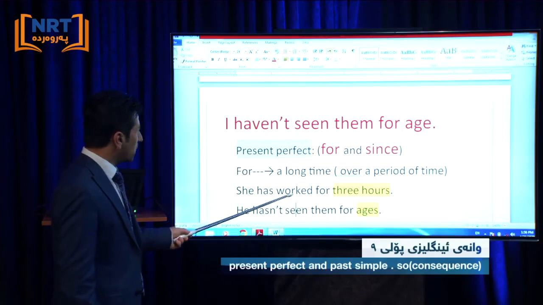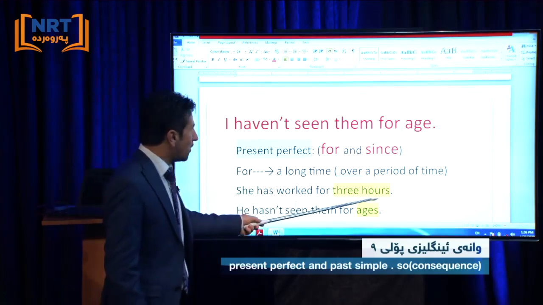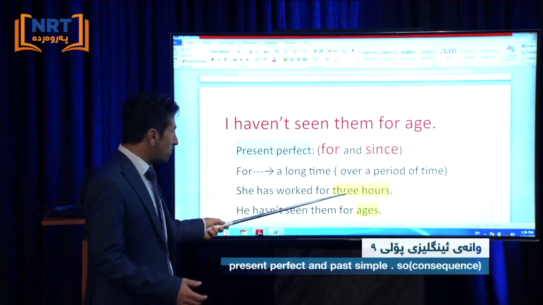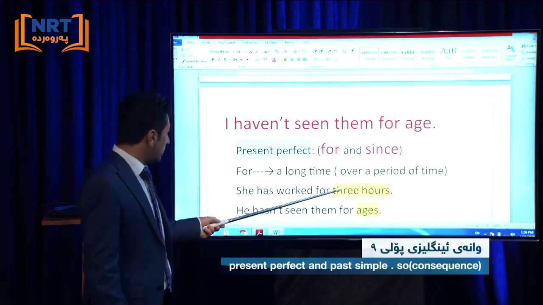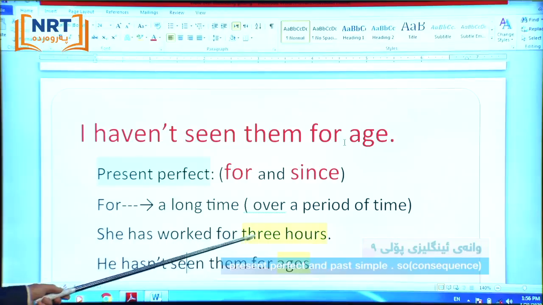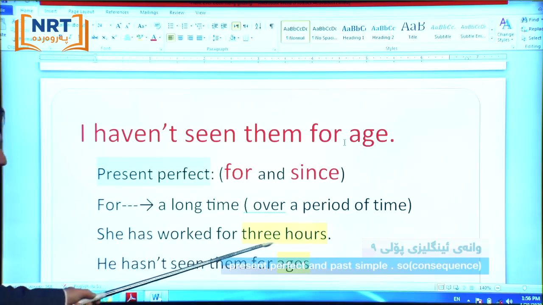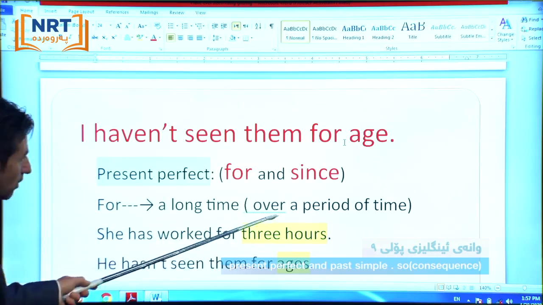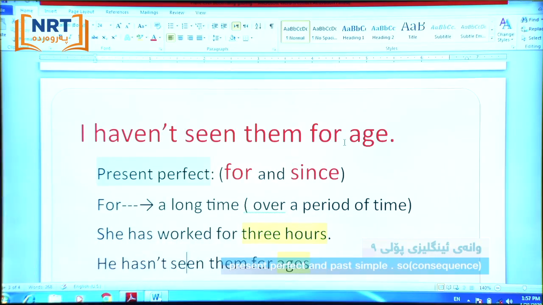Look at the sentence: She has worked for 3 hours. Look, a period of time. How much time has she worked? She has worked for 3 hours. For 3 hours. Look, we use "for" over a period of time.